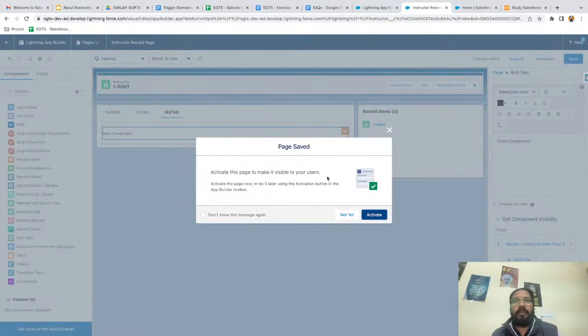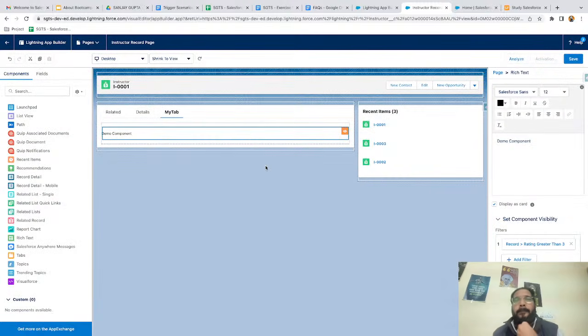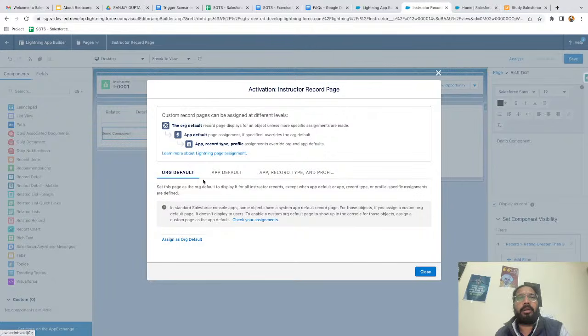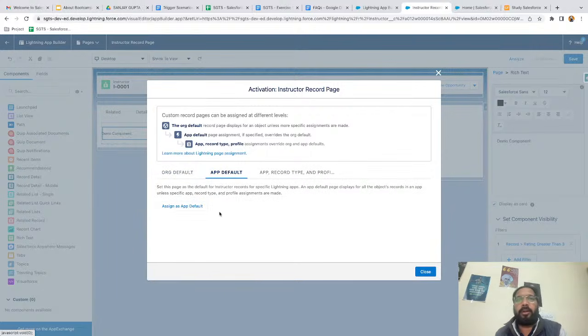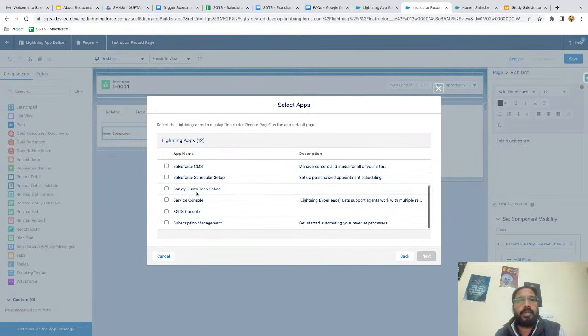So whenever you modify your record page, it will ask for activation. Again, three options will be available: org default, app default, and app, record type and profile. If you assign org default, it will be default for all the applications wherever you are using this tab. But we need to make it default for the application where we are using this tab. So from here, I am selecting this one. This time I am not selecting this SGTS console, so changes will be applied to this application only.